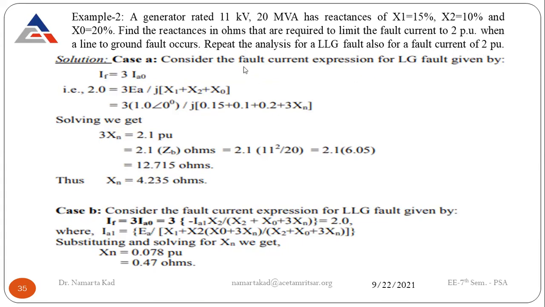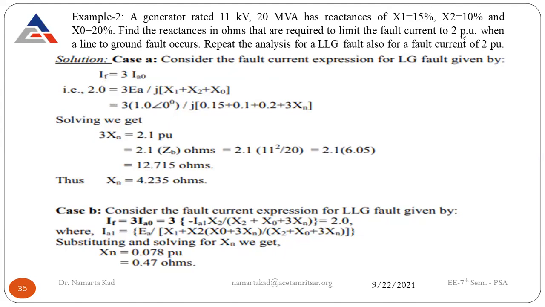So for this, consider case A, when a line to ground fault is there. This is the formula: fault current is equal to 3 times EA divided by j(x1 plus x2 plus x0), because here the impedance values are not given, the reactance values are given. Just put down the values.